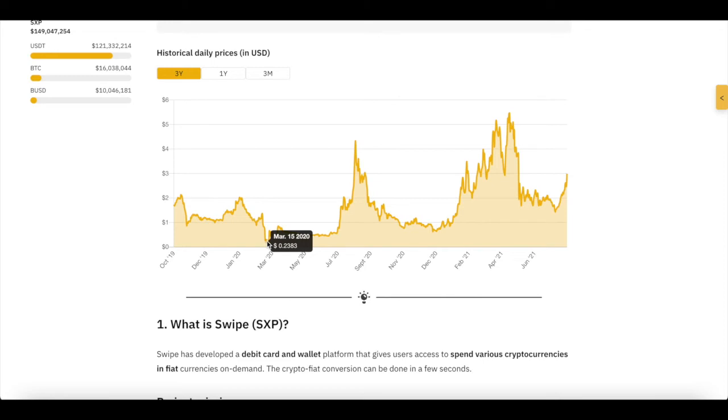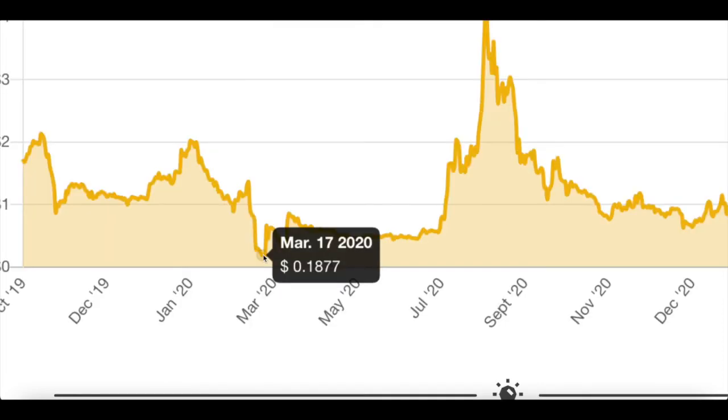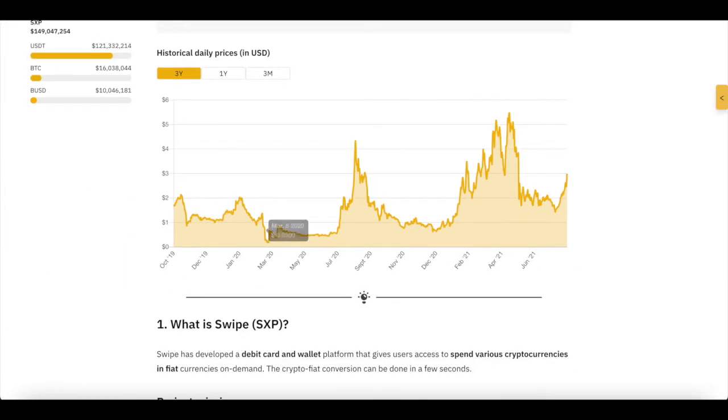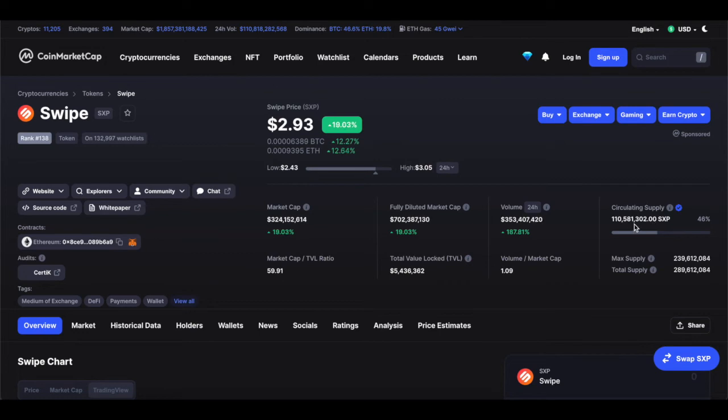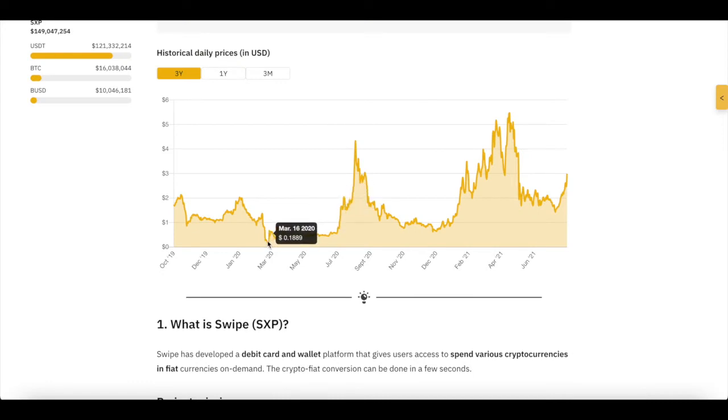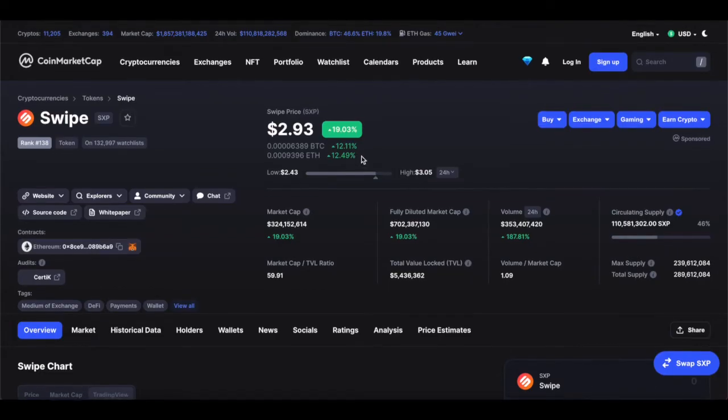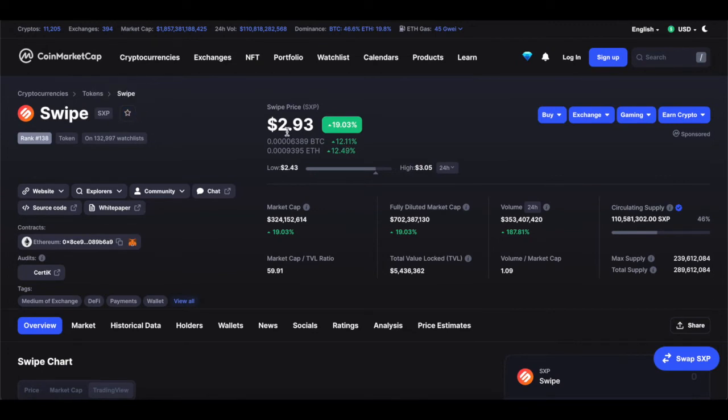But what we can see is that in 2020, last year, in March, when every crypto was extremely low, there was a huge crash, and Swipe experienced said crash as well. You're looking at around 18 cents per coin. That's incredible, considering that the supply isn't insanely high. It's a medium supply. It's a really good supply. This token was extremely valuable at this price. Anything under $1 is extremely valuable and probably undervalued, in my opinion. So in my opinion, it's going to be a long time before you see Swipe being under $1 again.